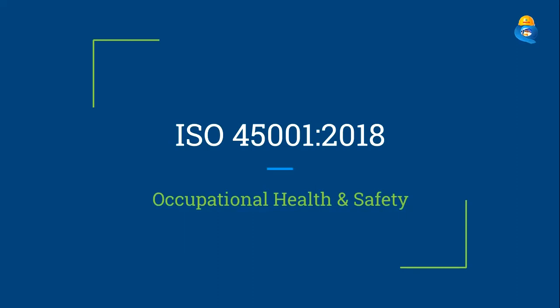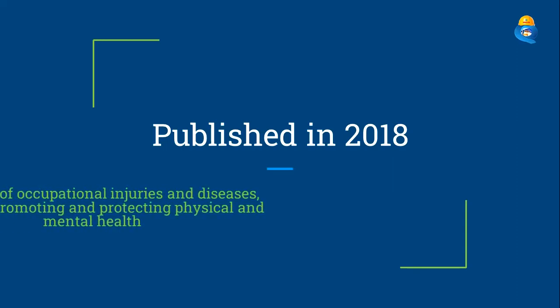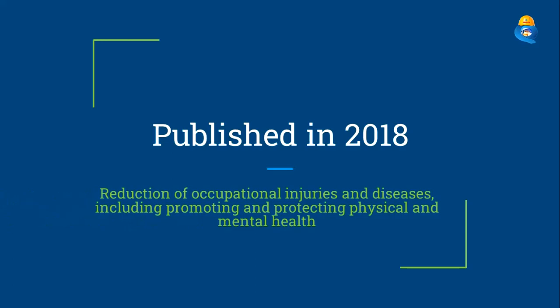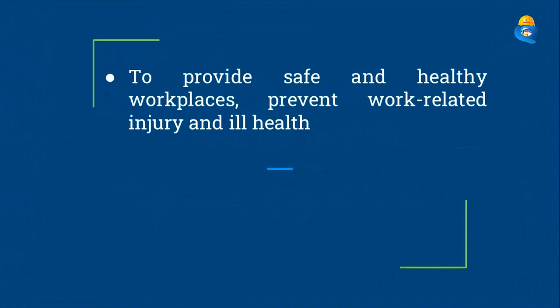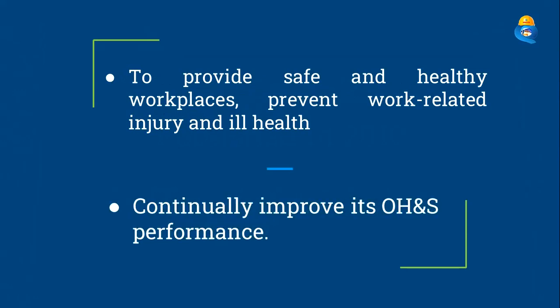ISO 45001 is an ISO standard for Occupational Health and Safety management systems, published in March 2018. The goal of ISO 45001 is the reduction of occupational injuries, including promoting and protecting physical and mental health. The adoption of an OHS management system is intended to enable an organization to provide safe and healthy workplaces, prevent work-related injury and ill health, and continually improve its OHS performance.